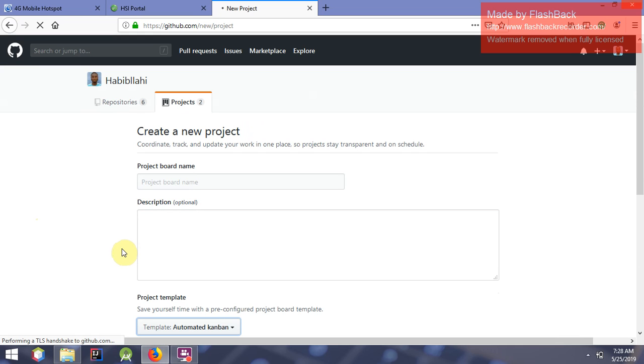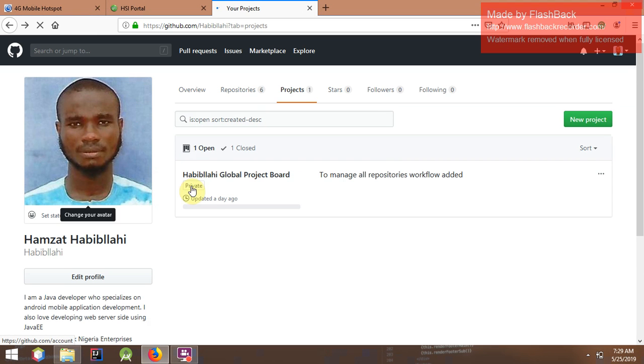Now you can create projects at a repository level. Now let's come to a repository. Let me just click on repository. I have like 6 repositories. Let's click on that.